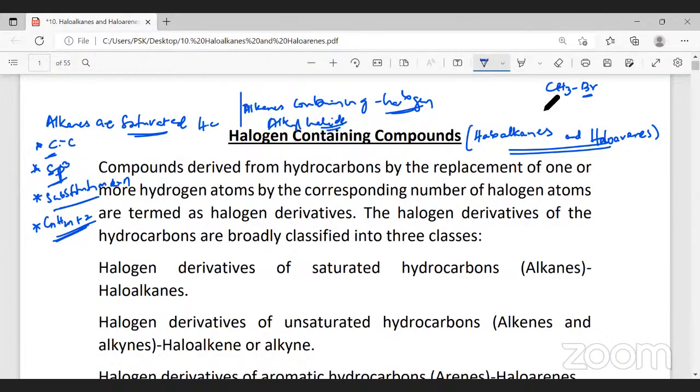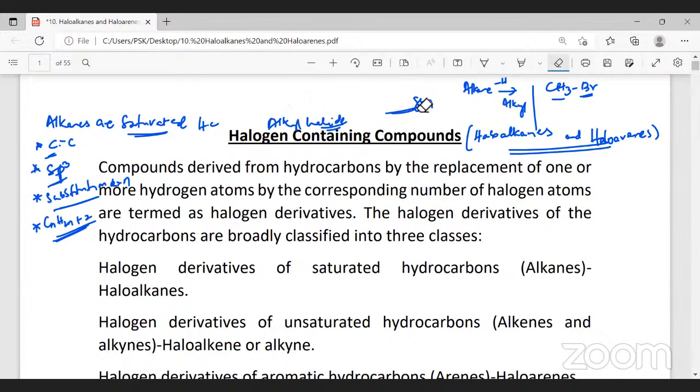What do you mean by alkyl halides? Alkyl groups containing halogen. What is an alkyl group? From an alkane, if one hydrogen is removed, the corresponding group we get is called an alkyl group.